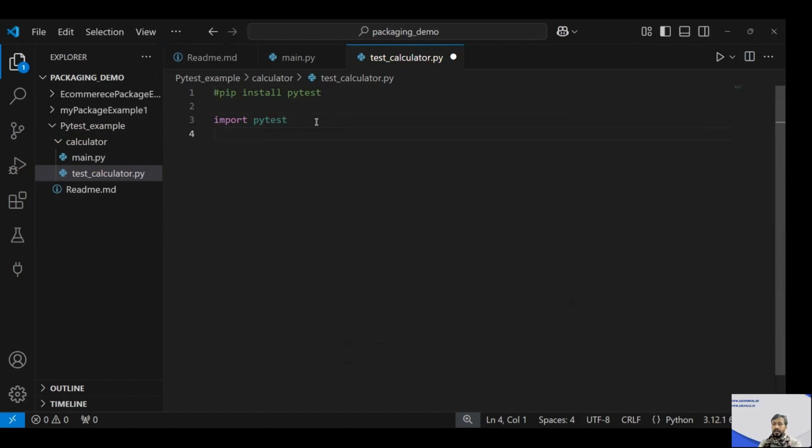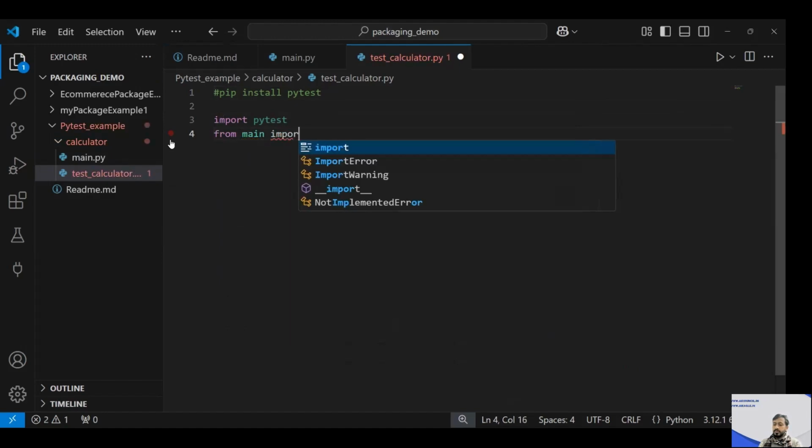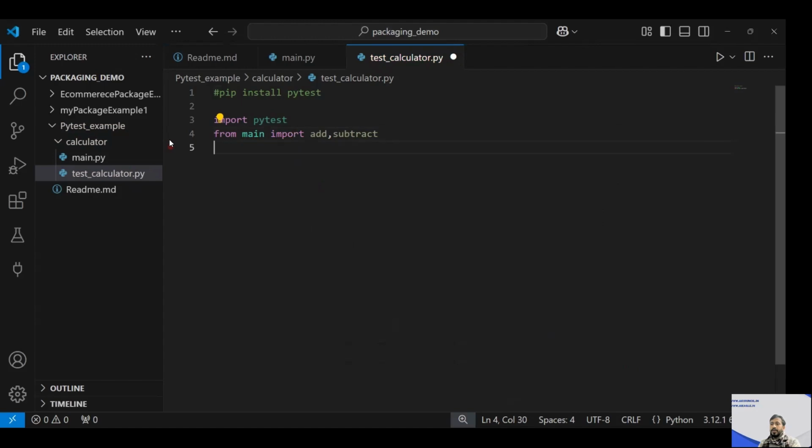Thereafter, we'll have a main file. So from main, I'll import those two functions that we created, add and subtract. Now we have two functions and both functions are imported. Now I'll write the test case, def test_addition.